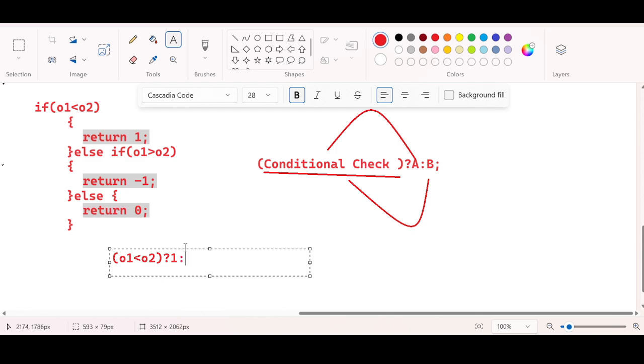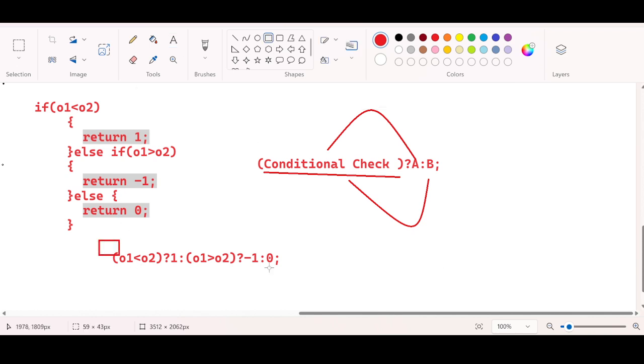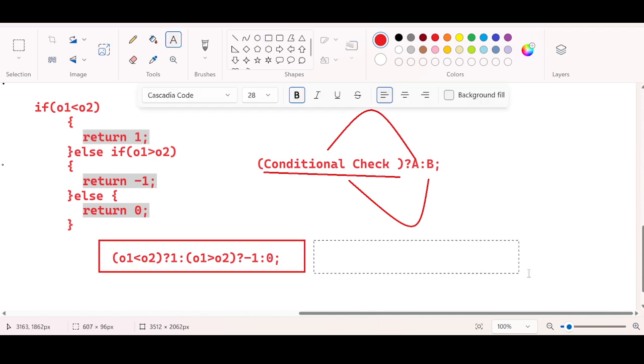Else, I check another condition: O1 is lesser than O2 again. If it is true, return -1. Else, return 0. I can convert all these lines of code into one line by using the ternary operator.